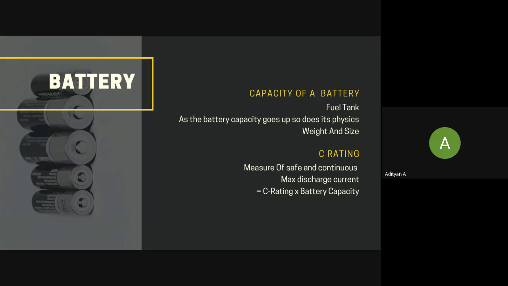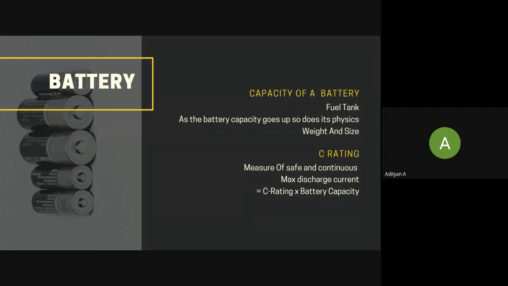So lithium polymer batteries exist in terms of cells. When I say battery, it is basically a couple of cells that are stacked together to form a battery. Each lithium polymer cell has a nominal voltage of about 3.7 volts. So if a higher voltage is required, these cells can be connected in series to form a single battery.